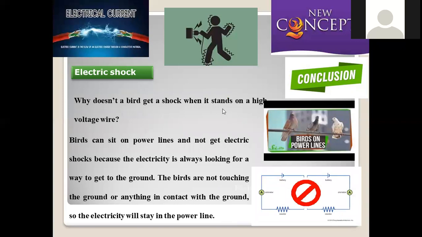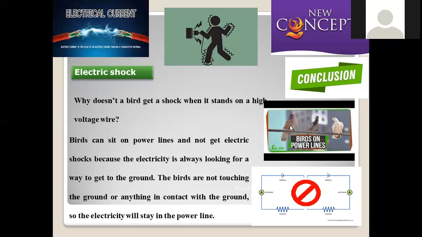Why doesn't a bird get a shock when it stands on a high voltage wire? If you touch that electrical wire, it causes a high impact on us. But when free-moving birds sit on that high voltage wire, they are not facing any adverse effect. What could be the reason? Birds can sit on power lines and not get electrical shocks, because electricity is always looking for a way to get to the ground. The birds are not touching the ground anyway. That's the reason why they do not suffer electrical shock, because they are not making any circuit. So we always require a circuit.